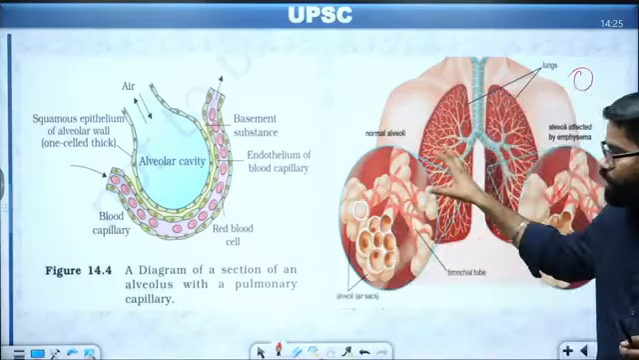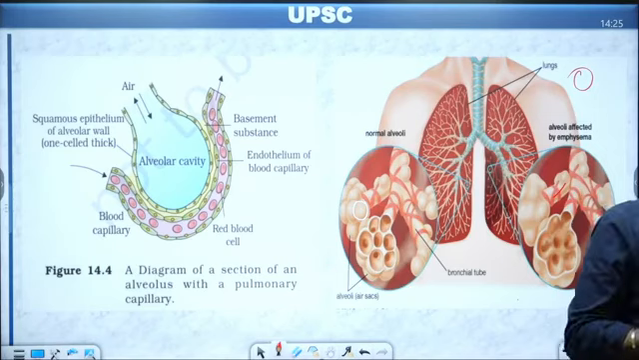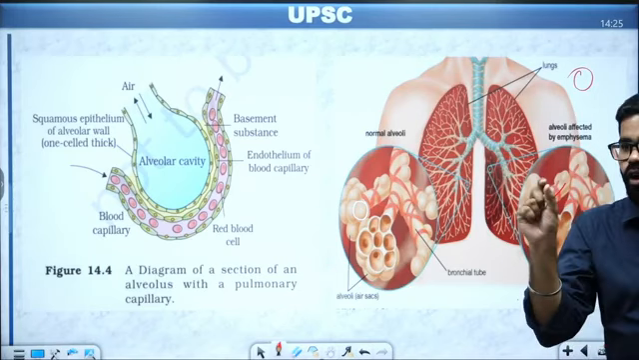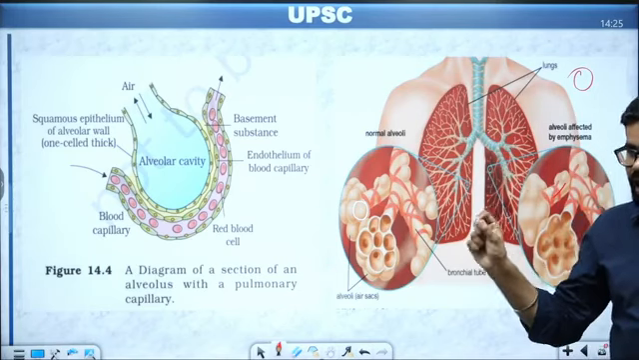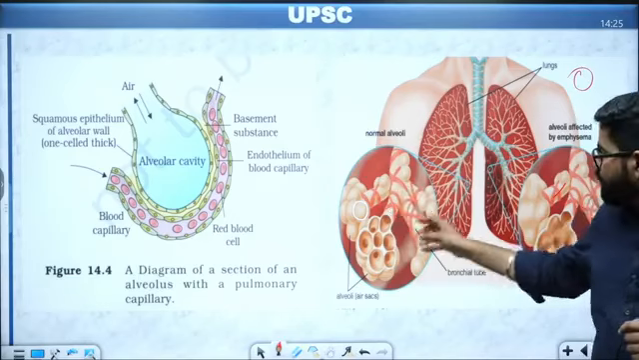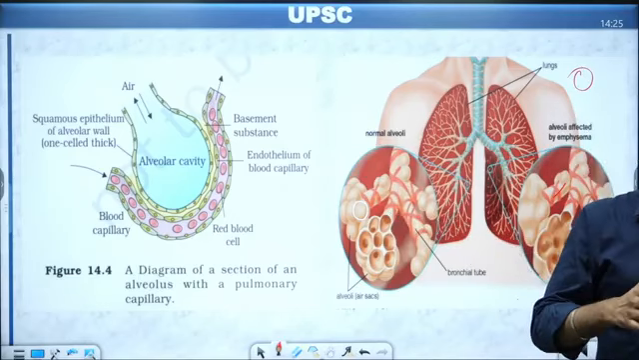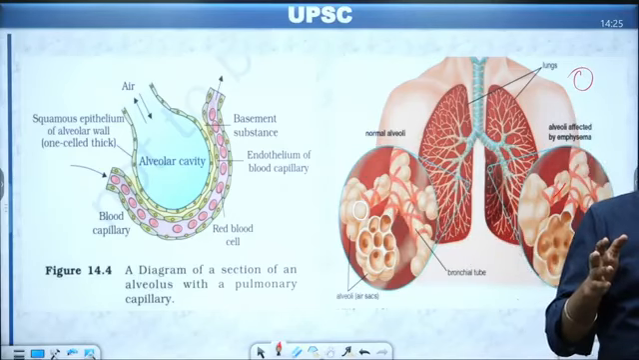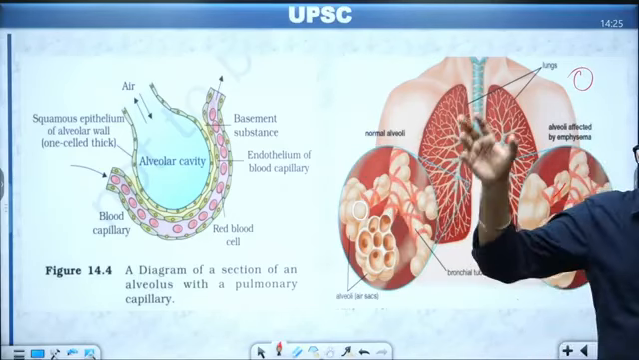You will find that there are multiple smaller alveoli inside it. So it is not that there is one big compartment in which air is going. There are multiple small structures like this, and they are all working together to give rise to the lungs. So lungs is not one big structure.